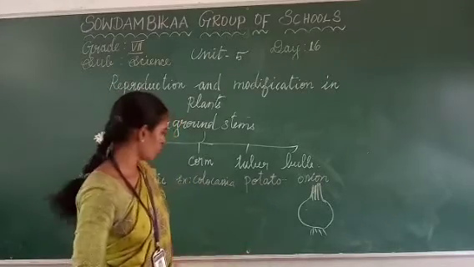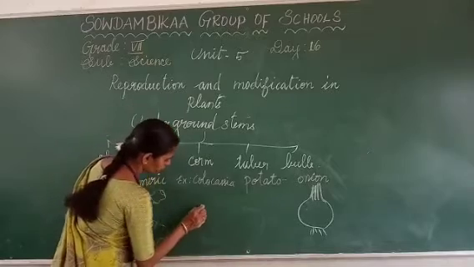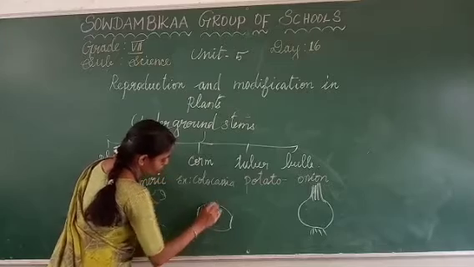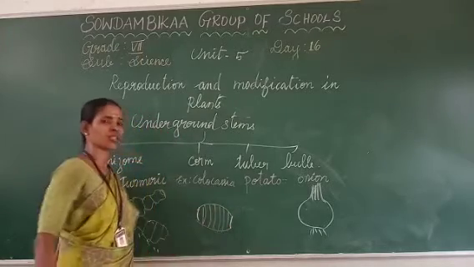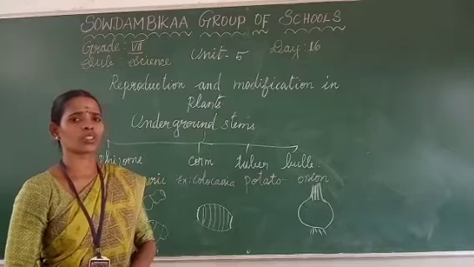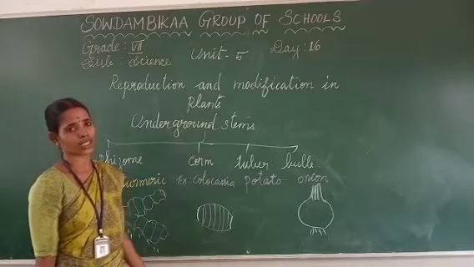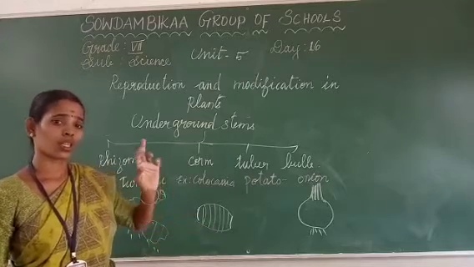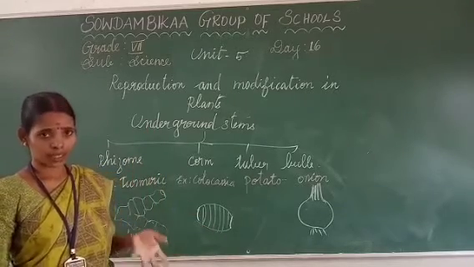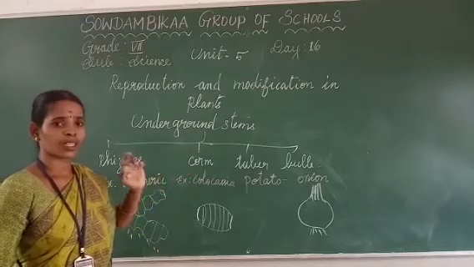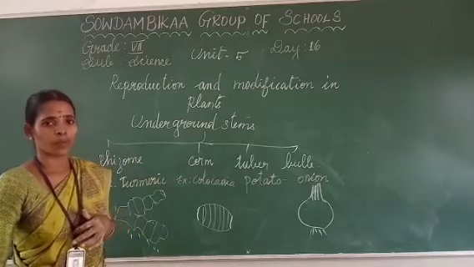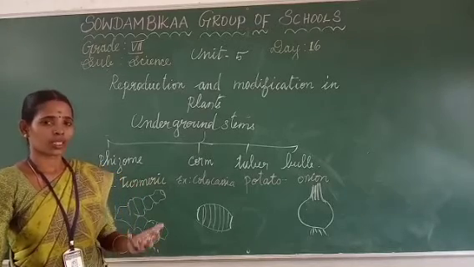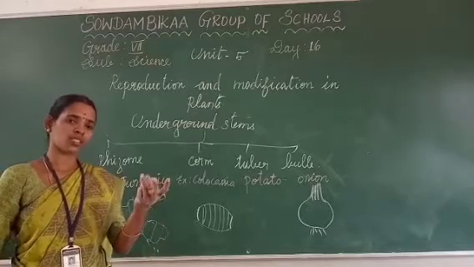This is a potato I showed. Corm means the top and the bottom will be flat, but the center part is spherical in nature. Are you clear about this? What we have learned in today's class is about asexual reproduction. Already we have seen it, but in this class the remaining part we have seen now. Vegetative part, what are the modifications of the vegetative part? What are the vegetative parts? They are leaves, stem and root.